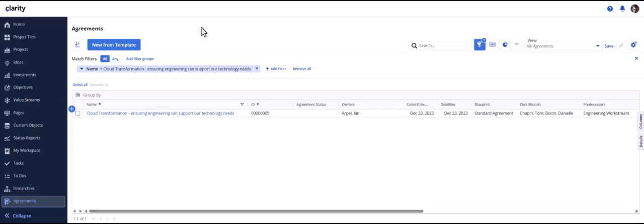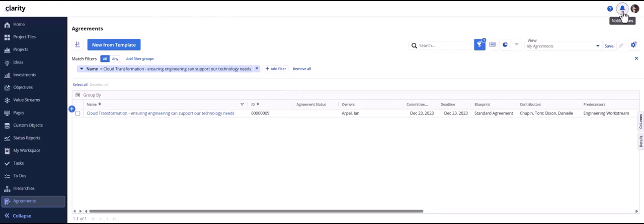We have created an action item, business rule, and notification using agreement as target object. As per the business rule definition, when the agreement status on an agreement is set as in trouble, then the action item review get well plan is triggered and an action item is displayed as a bell notification.